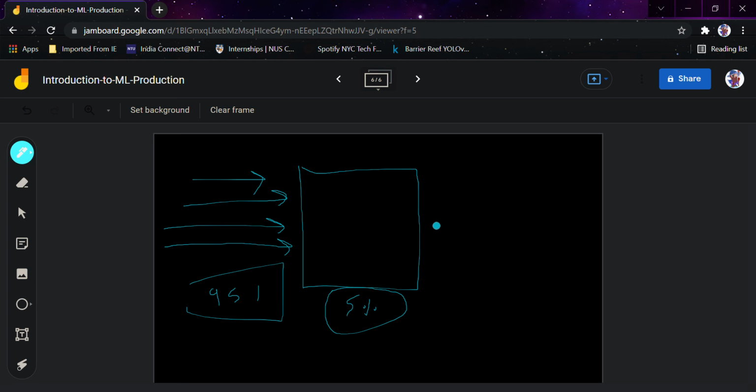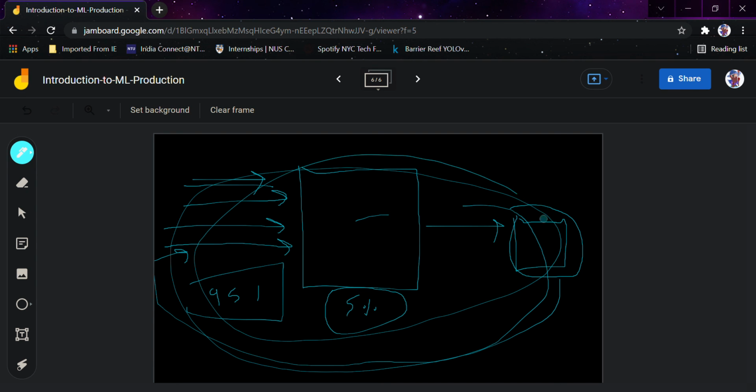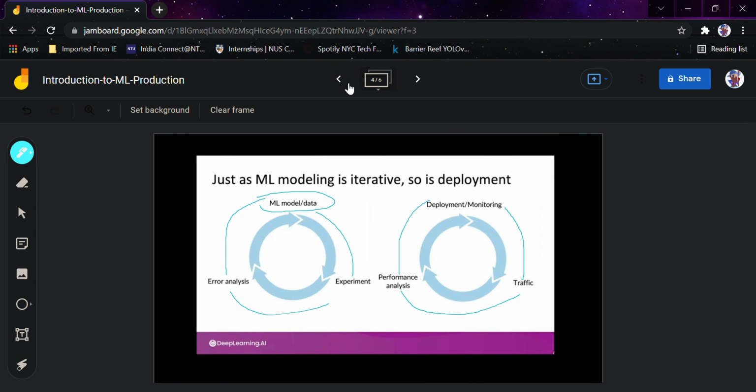That is where you improve the errors, and you again put that in the deployment phase, and traffic comes, again you see something, and the monitoring keeps going on. This is like a whole cycle. This never stops, because data is infinite. You can't stop data, you can't give your model every aspect of data.